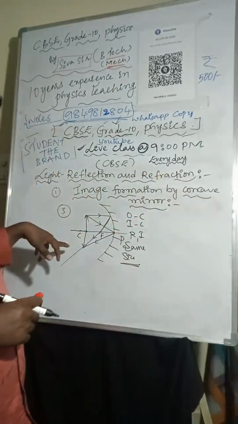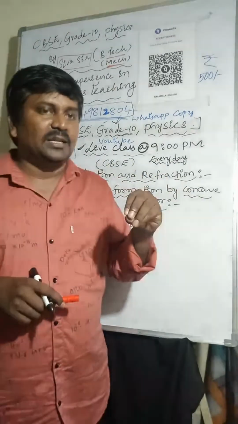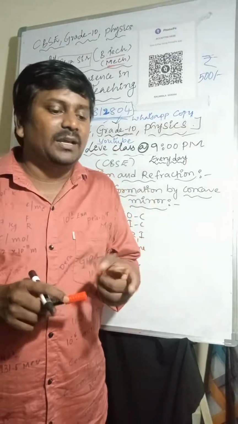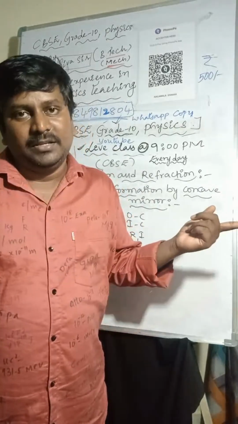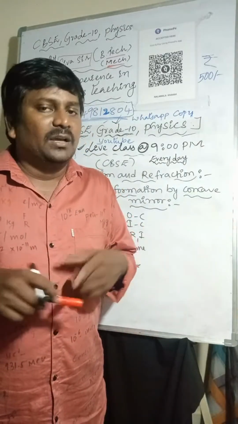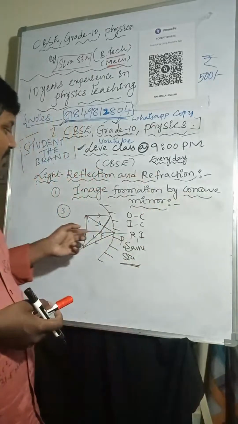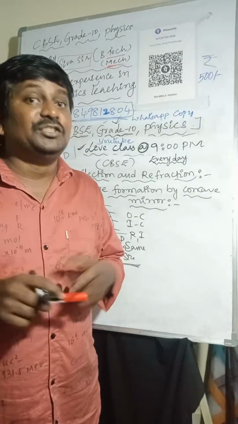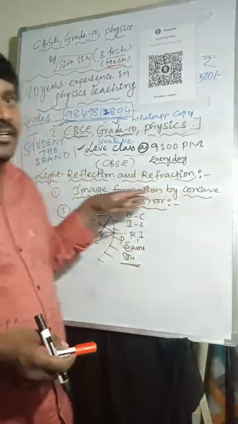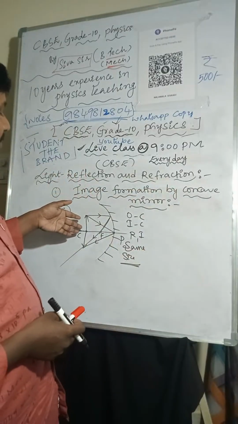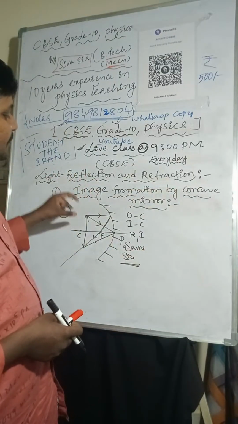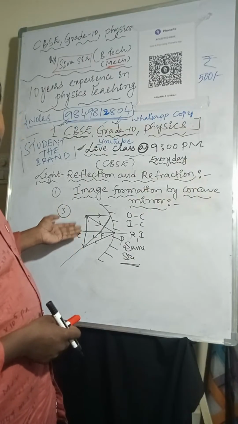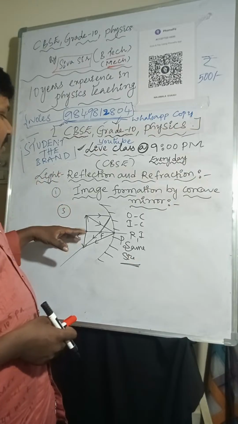What is the minimum distance between a real object and its real image? The distance is 0. In a concave mirror, the minimum distance between a real object and its real image is 0, because the object is placed at C and the image also will form at C only.